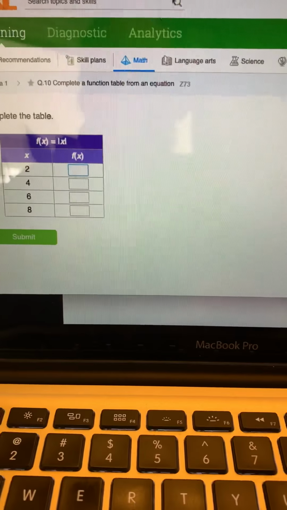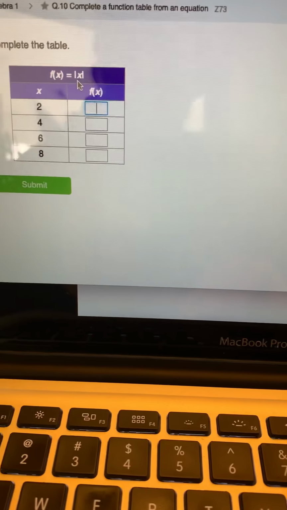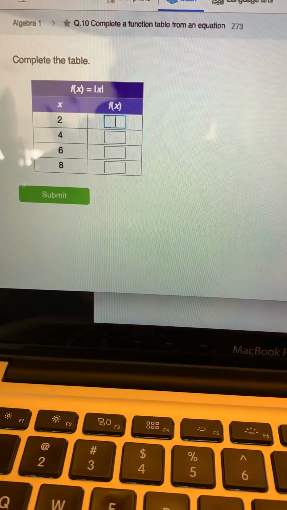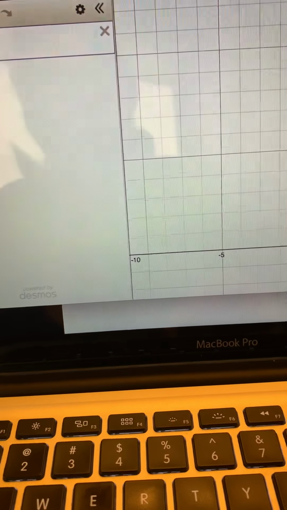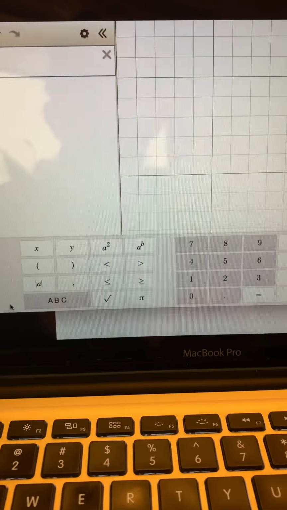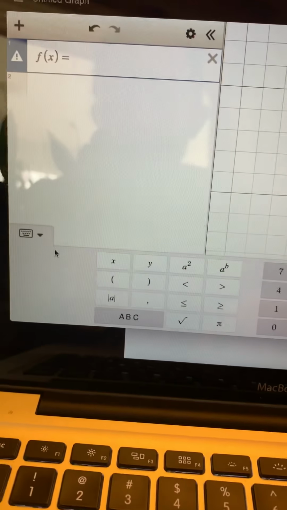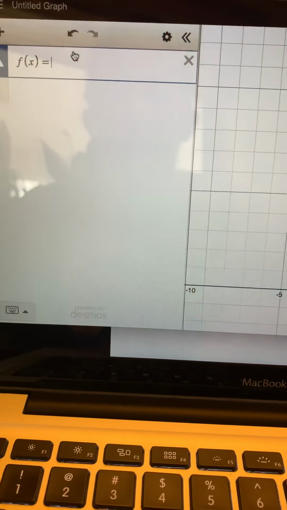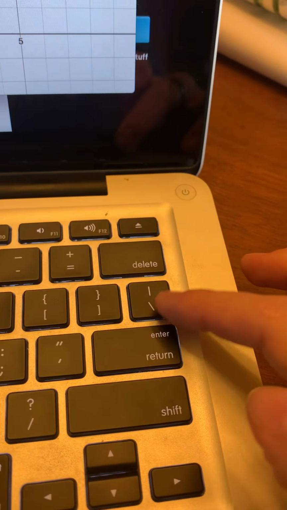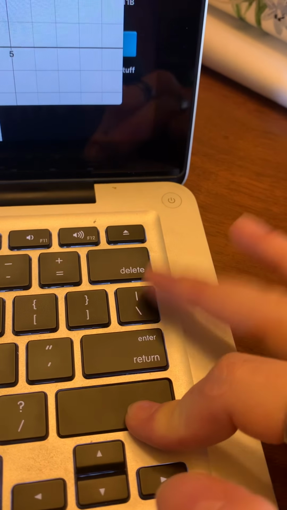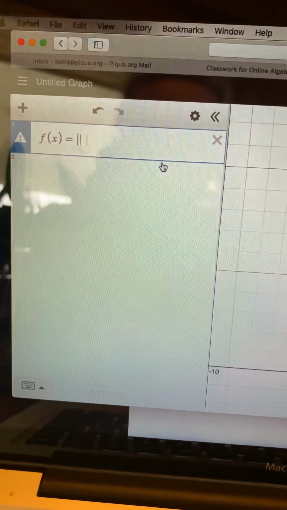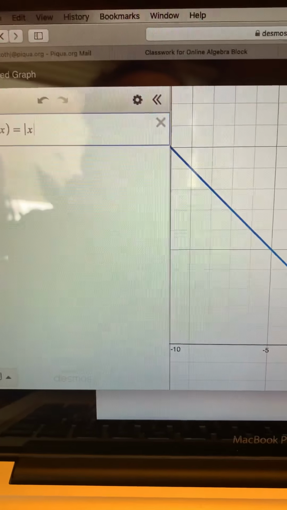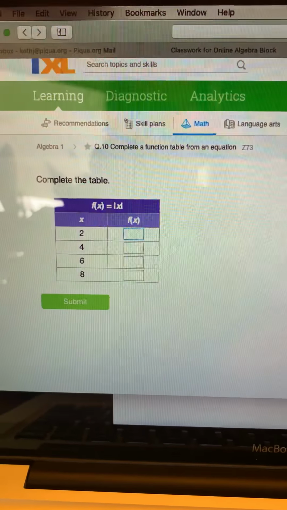This is an absolute value function. Those are absolute value bars. You need to be able to type those in on here also. The absolute value of x. I don't know. They're probably in this keyboard here somewhere. There they are. Those are the absolute value bars. If you're typing on a computer, I just use that right there. Shift. And then there's the absolute value bars. I think it was just an x, wasn't it?